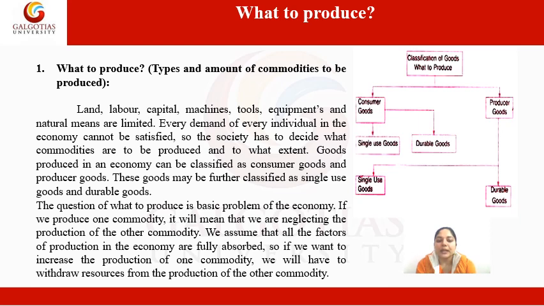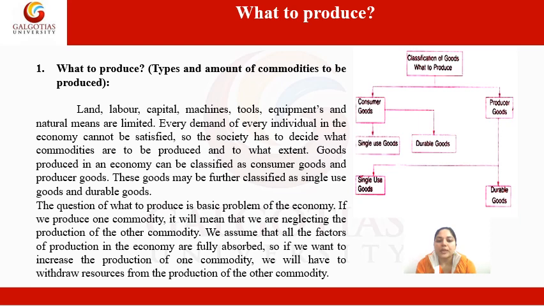Goods produced in an economy can be classified as consumer goods and producer goods. Classification of goods can be divided into two categories, that is, consumer goods and producer goods. These goods may be further classified as single-use and durable goods. Single-use goods are those which can be used only one time, and durable goods are those which can be used continuously. Food is an example of single-use goods, and durable goods are such as clothes.